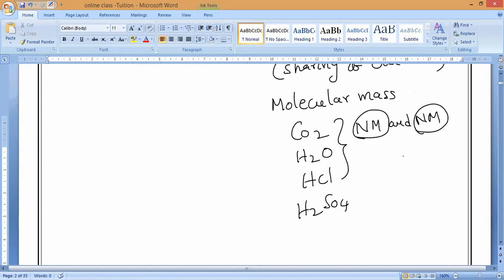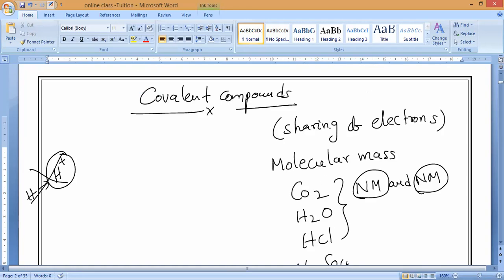One and only non-metal which will form positive ions. What is that? Only one. Ammonium, and hydrogen. Hydrogen is a polyatomic pair. So covalent compounds are formed by non-metal and non-metal, by sharing electrons.